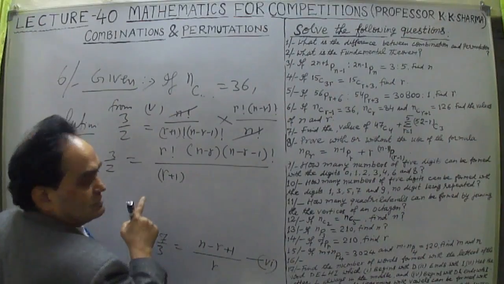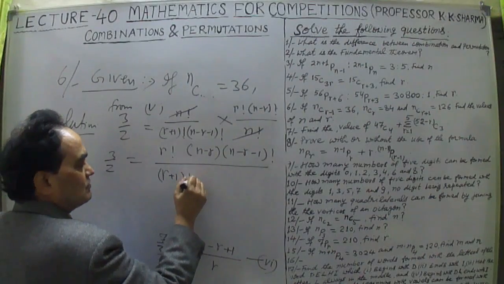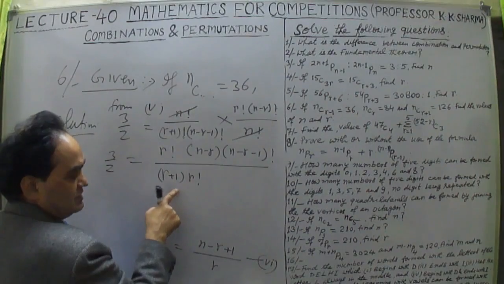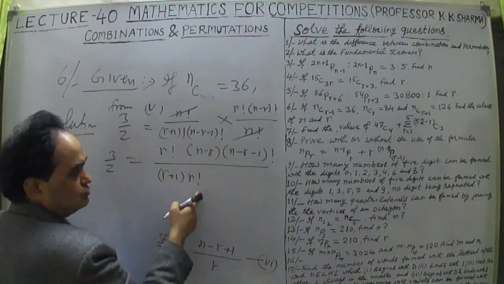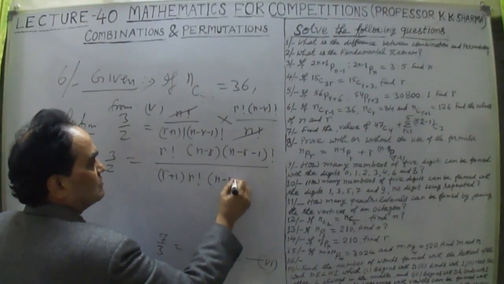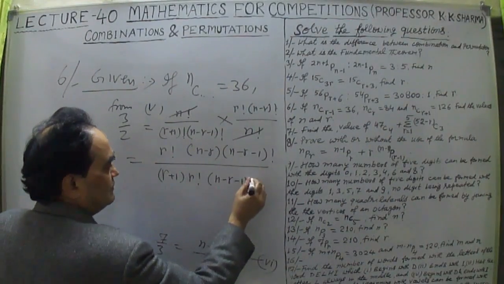If I write r plus 1 into r plus 1 minus 1, that means r factorial. R plus 1 factorial can be written like this, r plus 1 into factorial r into this n minus r minus 1 factorial.